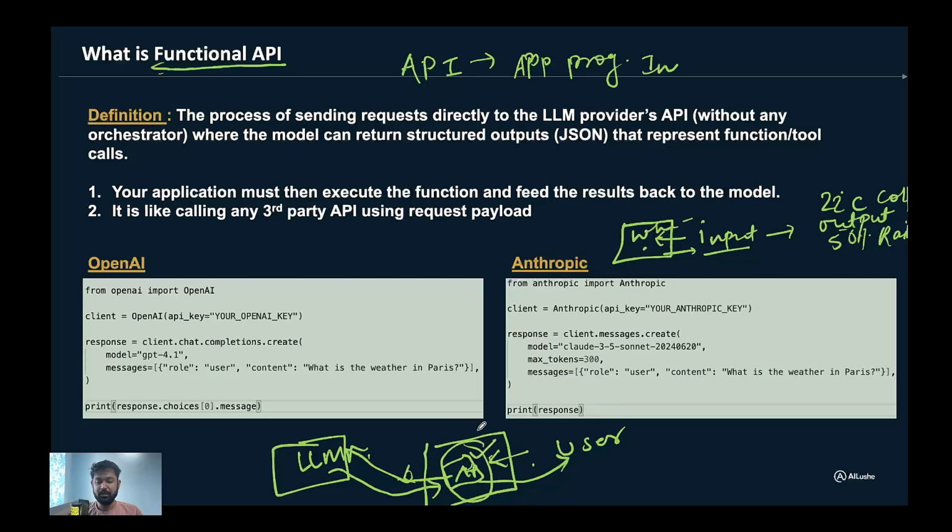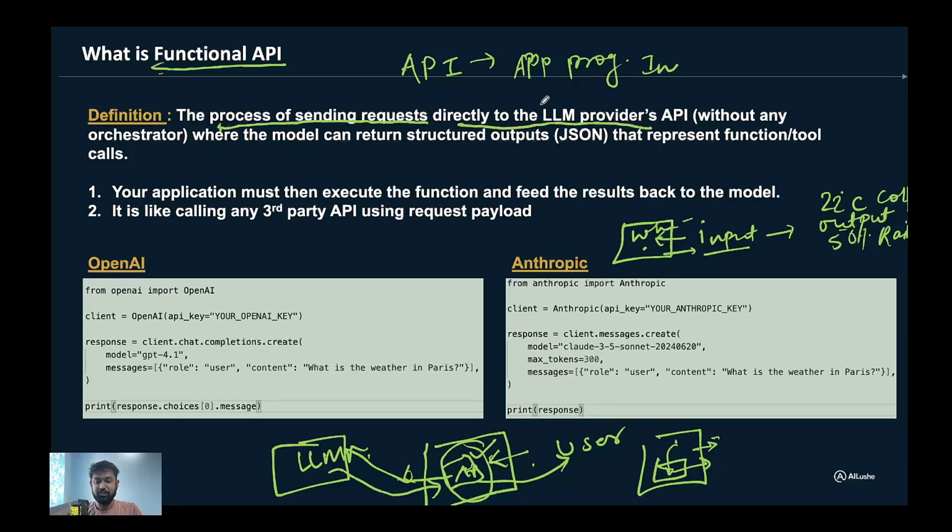So basically in the backend of the UI, like in the ChatGPT UI, whenever you type, the API is getting called, doing some sort of operations using the engine, reverting back the output and showing it to you on the screen. So the whole thing is done by the API, right? So that's what API means. Now what do you mean by functional API? Both are the same, but in definitive terms it is the process of sending a request, where the request is nothing but the data, directly to the LLM providers, right?